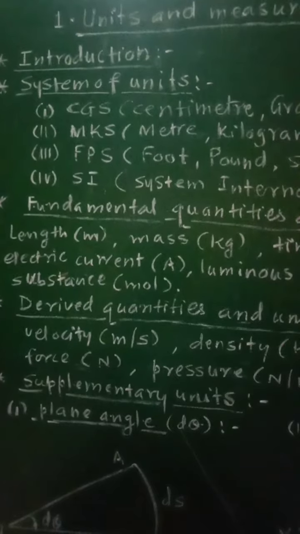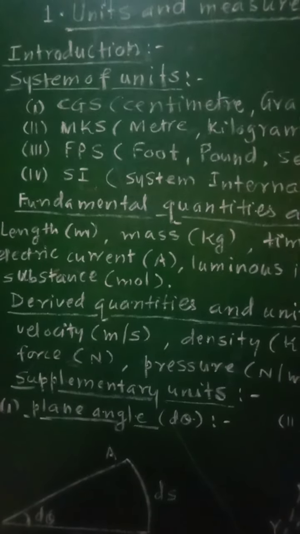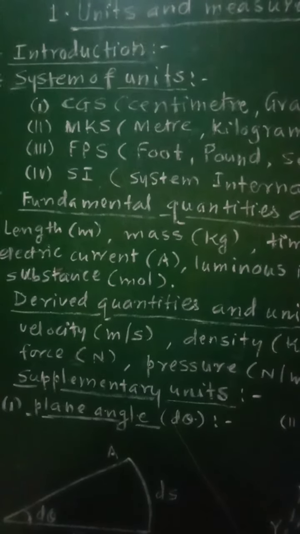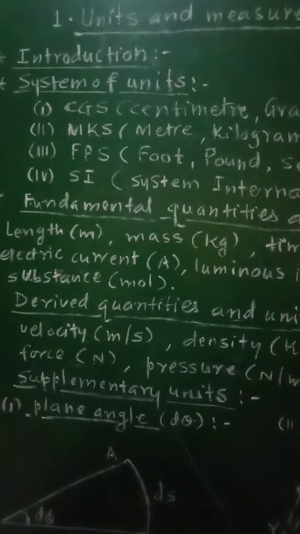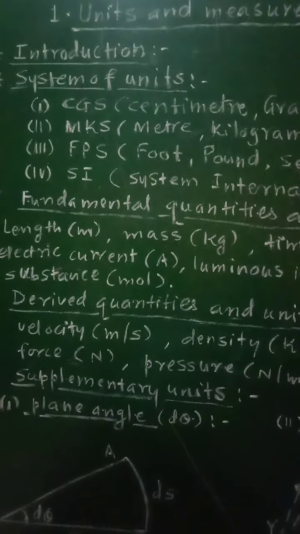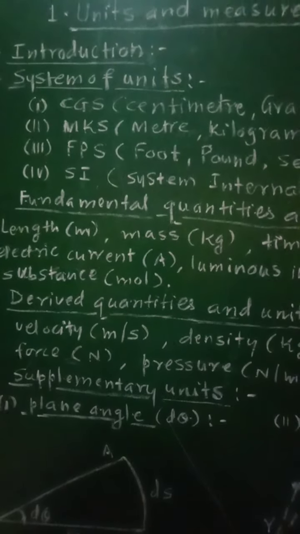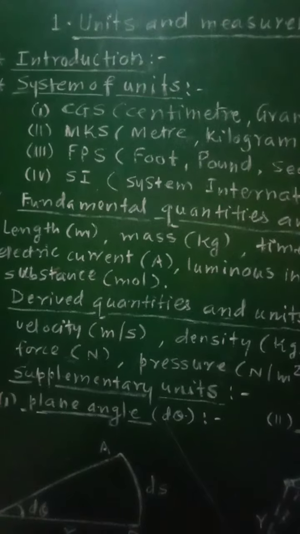The physical quantities which do not depend on any other physical quantities for their measurement are called as fundamental physical quantities.